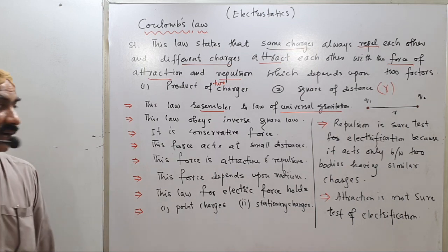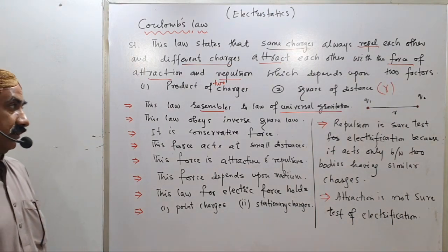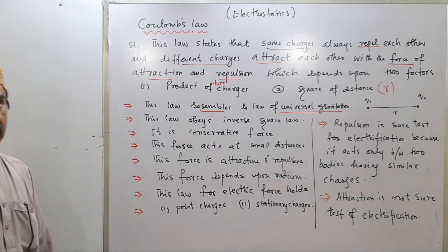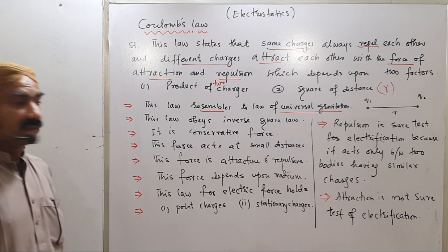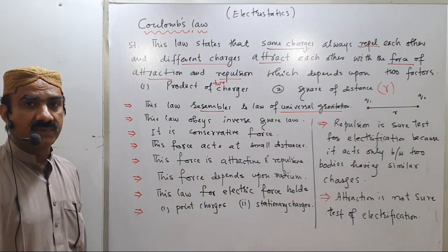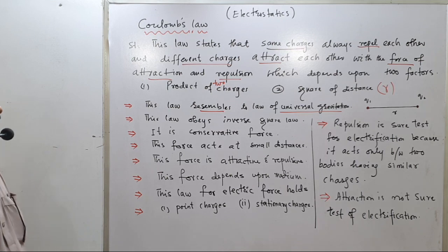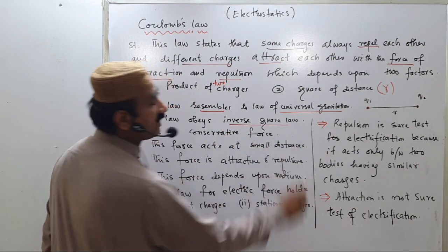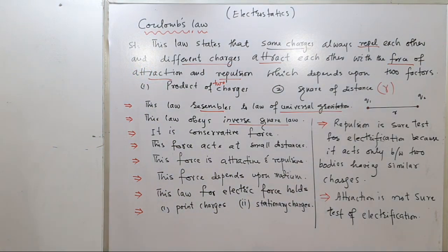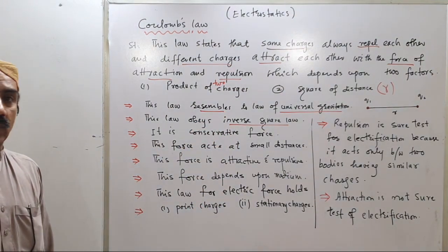In first year class we discussed the law of universal gravitation. Some similarities of this law are related to the universal law, and some dissimilarities are also there. This law obeys the inverse square law. Similarly, the universal gravitational law also obeys the inverse square law.